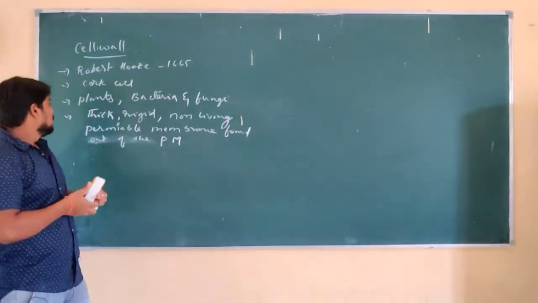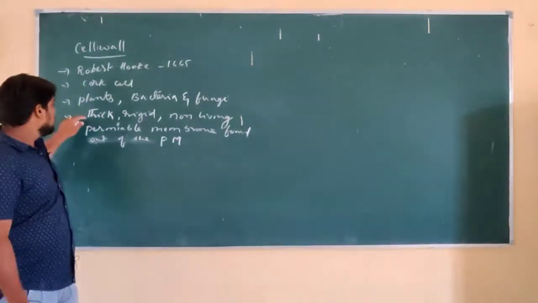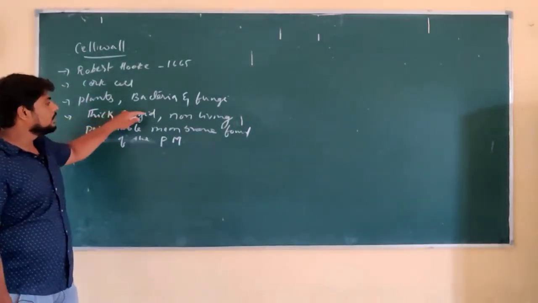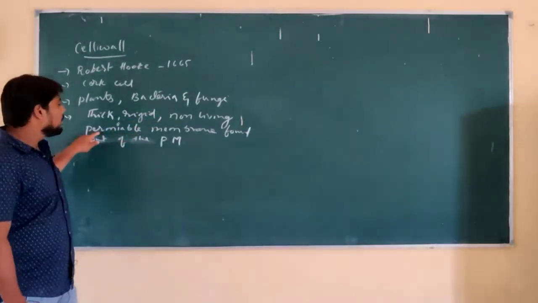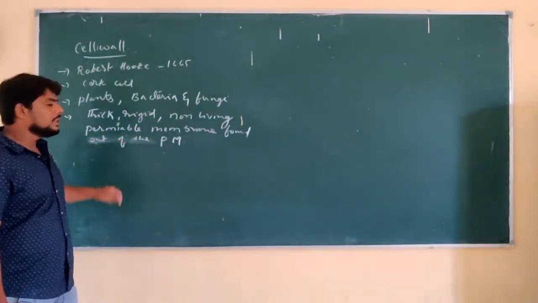So the cell wall is thick, rigid, non-living, and it is a permeable membrane found outside the plasma membrane.